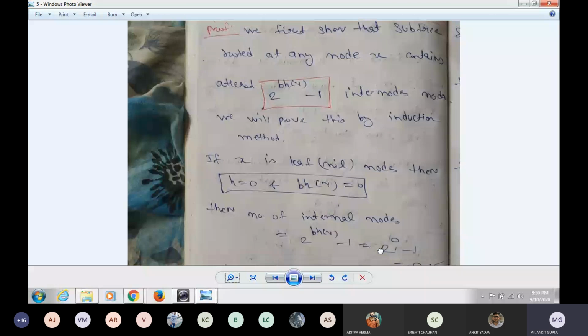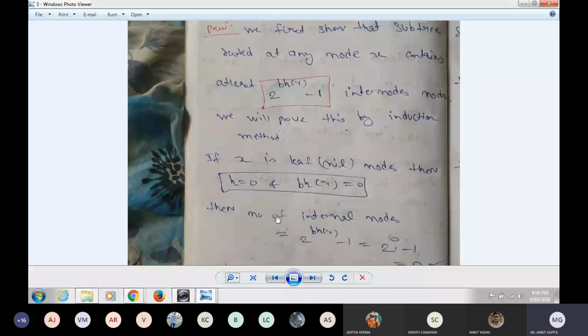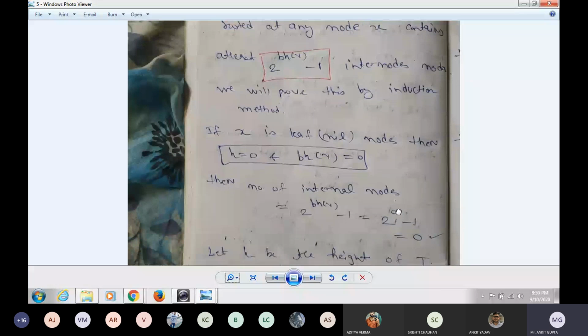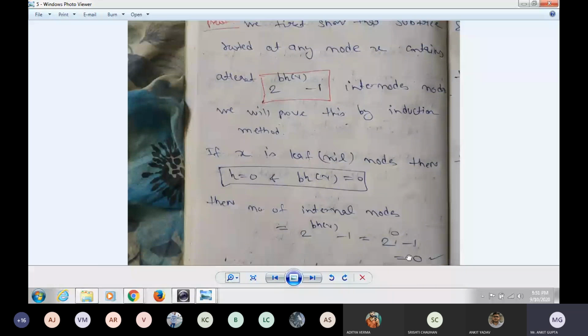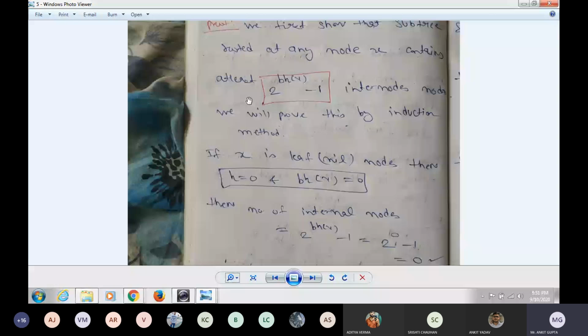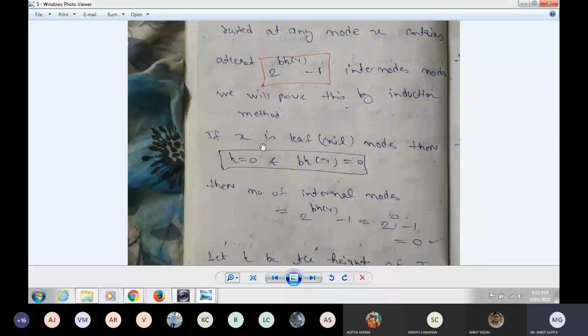Okay, the number of internal nodes in the case where I have only one leaf node should be 0. The formula gives 2 to the power bh(x) minus 1, with bh(x) equal to 0: 2 to the power 0 minus 1, that is 1 minus 1, which is 0. So it has been proved that the subtree at any node x contains at least 2 to the power bh(x) minus 1 internal nodes, using induction for a single leaf node.